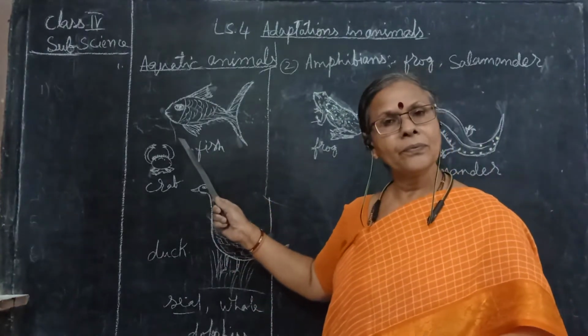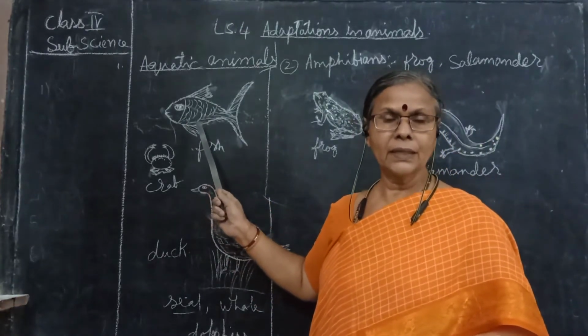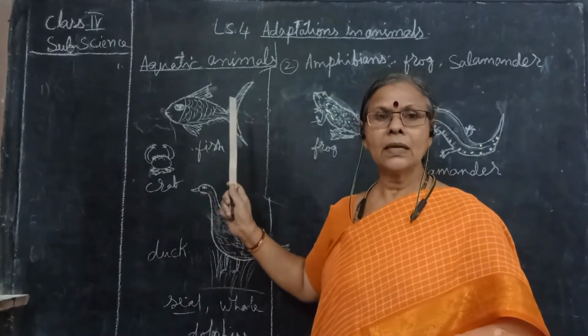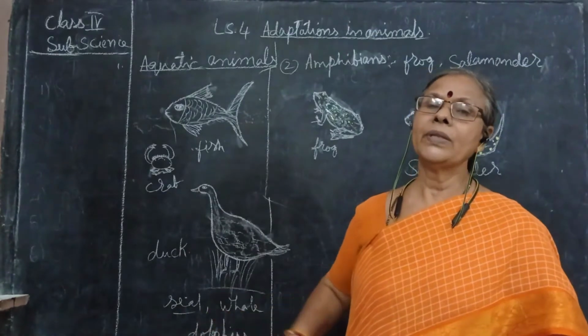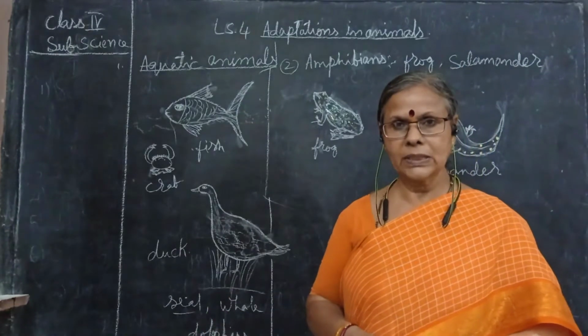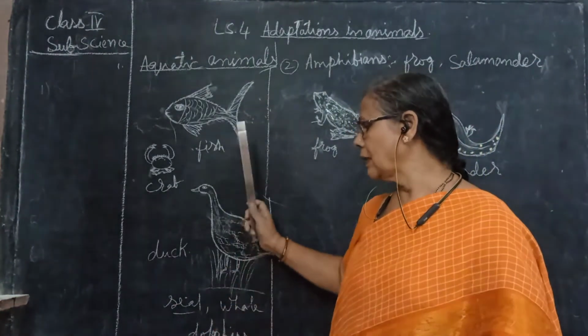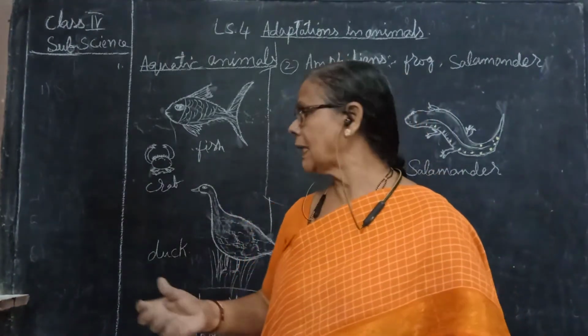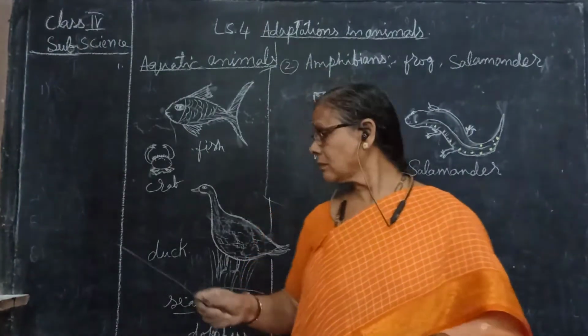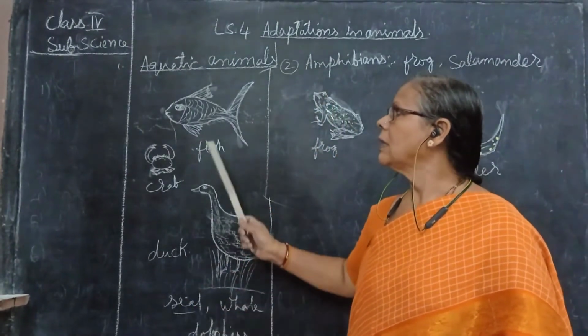Fish breathe with the help of gills. Crab is also there, it can live in water for a long time and breathe air. This is about the aquatic animals.